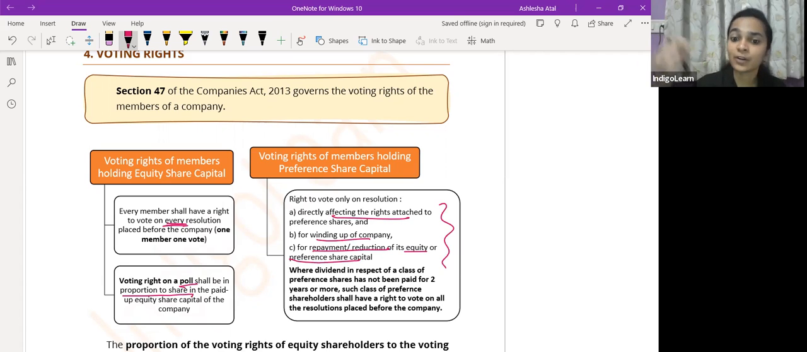However, if a certain class of preference shares has not been paid dividend for 2 years or more, then in that situation they get the right to vote on every resolution. They will get a right to vote on all the resolutions which are placed before the company in a situation where the dividend has not been paid to the preference shareholders for 2 years or more.